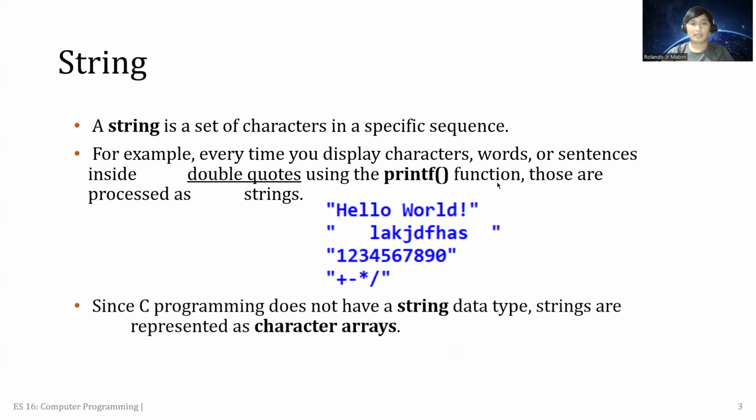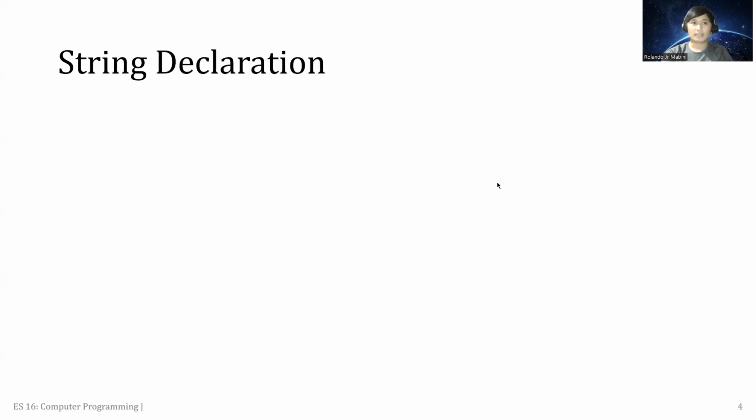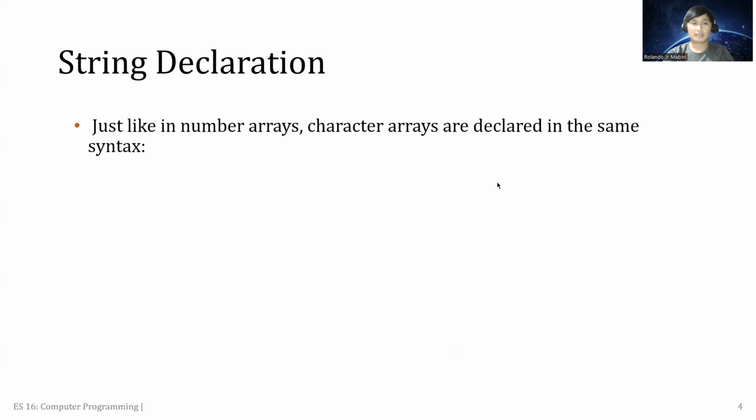Since C programming does not have a string data type, strings are represented as character arrays. String declaration: just like in number arrays, character arrays are declared in the same syntax. So this is the structure for declaring a string or a character array: data type, the name of the array, and then brackets with the integer size.